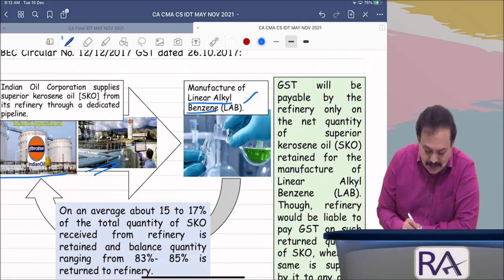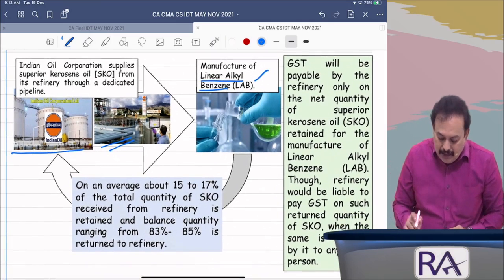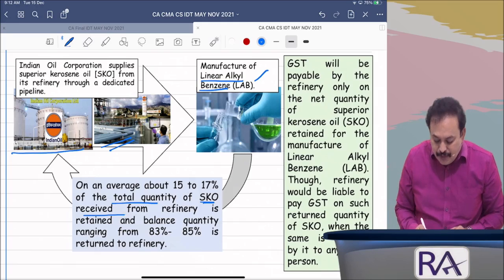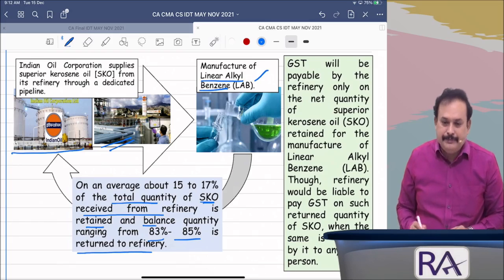What they did here is, on an average, about 15 to 17% of the total quantity of SKO received from the refinery is retained, and the balance quantity ranging from 83% to 85% is returned to the refinery.